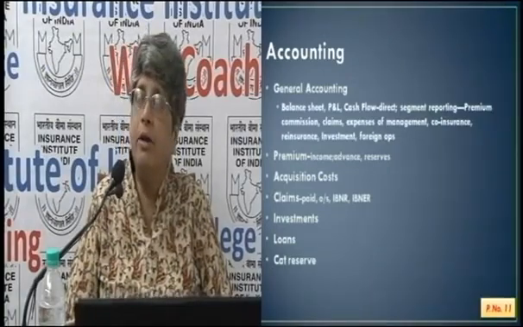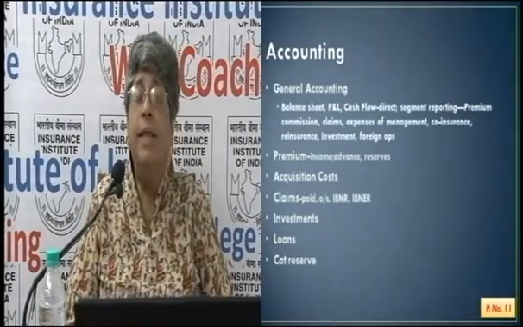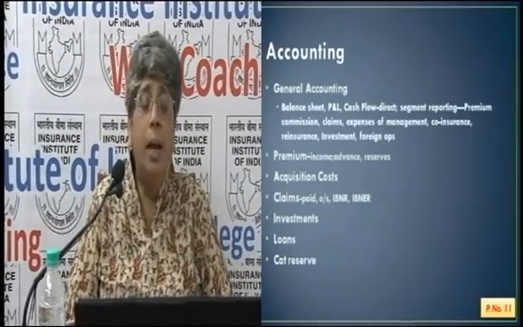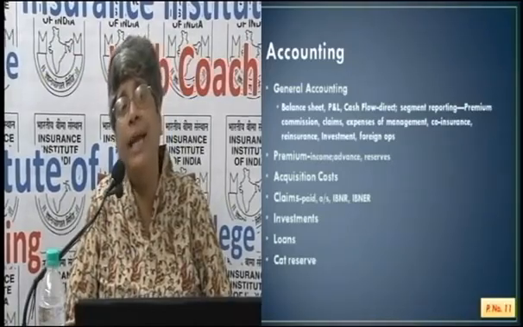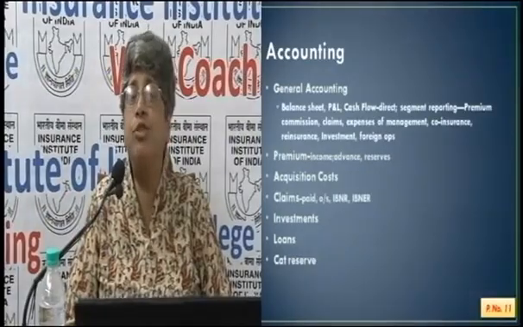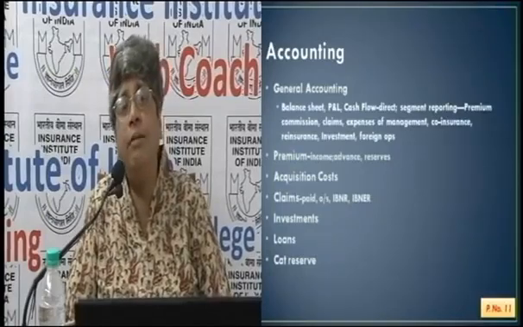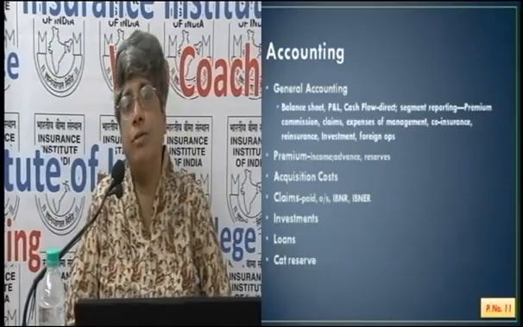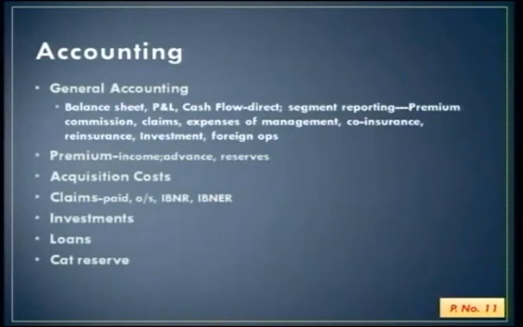Claims paid, so they have what is already paid, what is outstanding which has to be paid, then incurred but not reported, incurred but not enough reported, so IBNER, there too there's a provisioning to be made. Investments, what investments and how the income is being earned from investments. Any loans that have been given, the loan statements have to be given, and catastrophic reserves. So a reserve has to be provided for unexpected major losses or catastrophes.